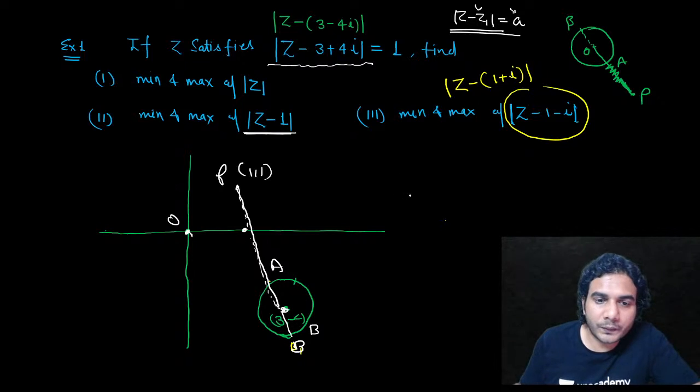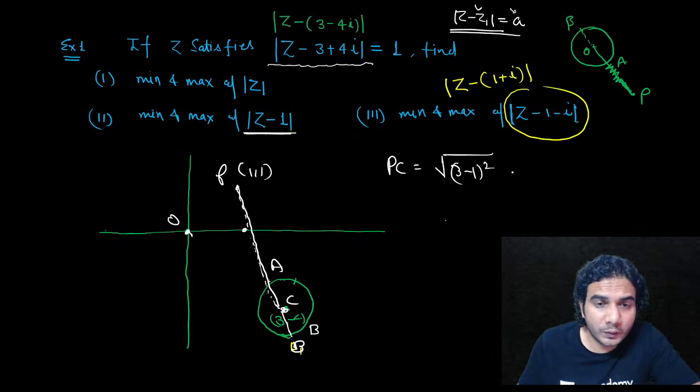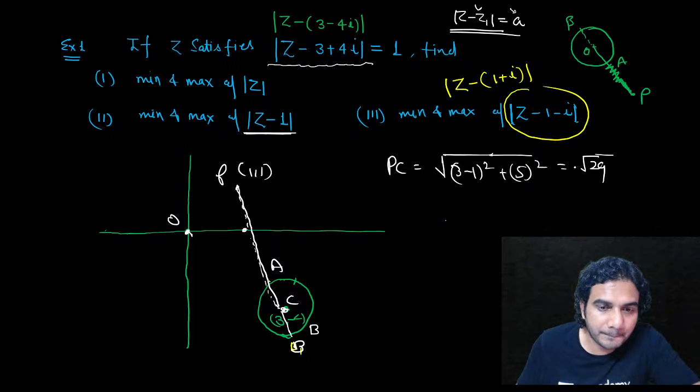So first let's find PC. So PC is equal to under root of (3 minus 1) the whole square, and it was minus 4 and minus 1, so it will become 5 square, right? 25. 25 plus 4 is under root of 29, right? So it is under root of 29 basically. So PC is under root of 29, but we need distance from the circle because z lies on this. z is lying on this circle, right?